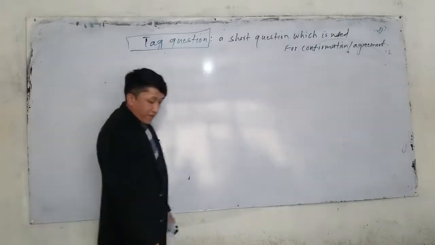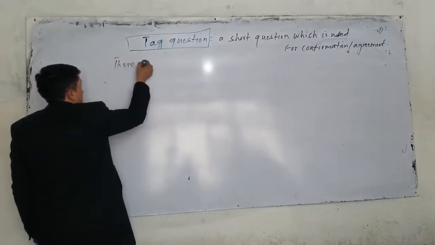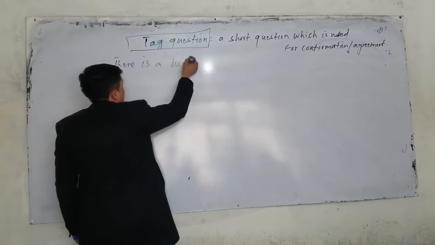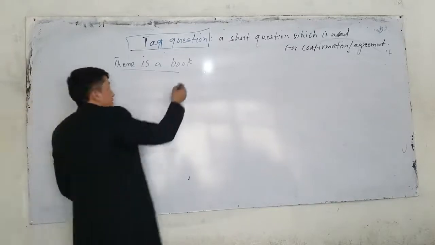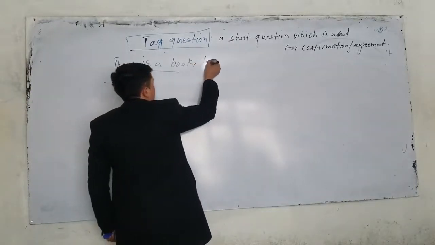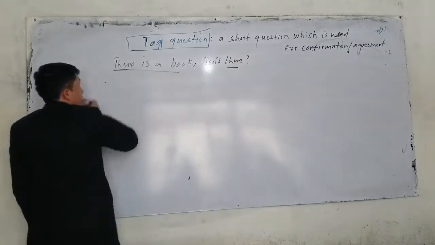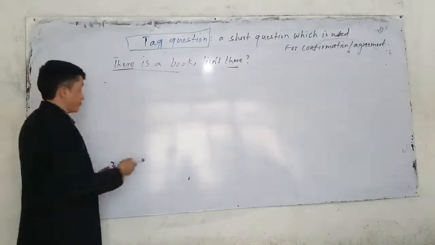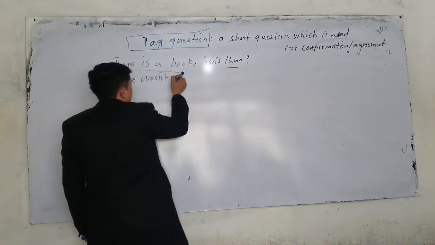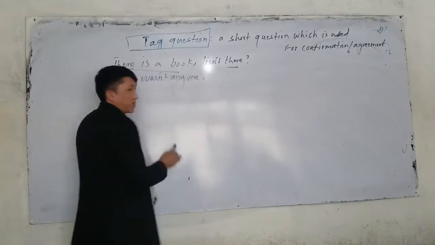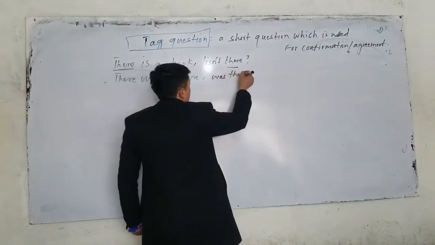So, if I have another sentence, we'll talk about all of them. If I use there is, no? There is a book. What is the tag question for this sentence? We should say, what do we have to say? Isn't there. If we have there, we again use there, remember that. Or the next one, there wasn't, for example, anyone. What is the tag question? So we can say what? Was there.